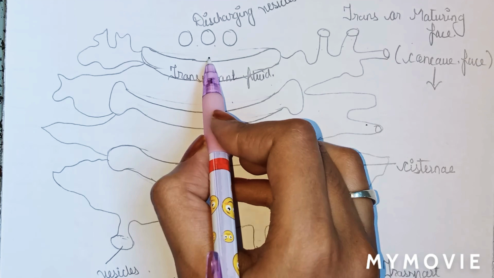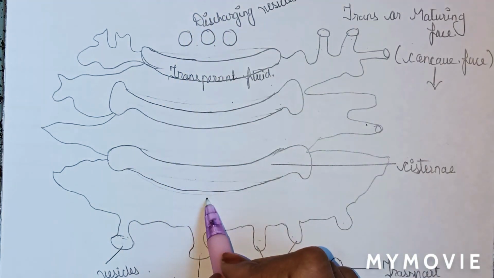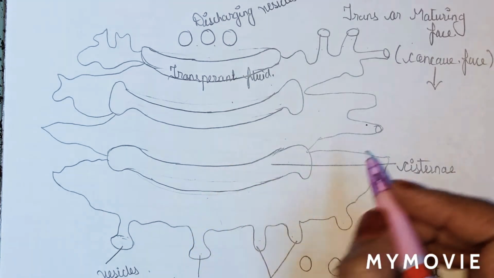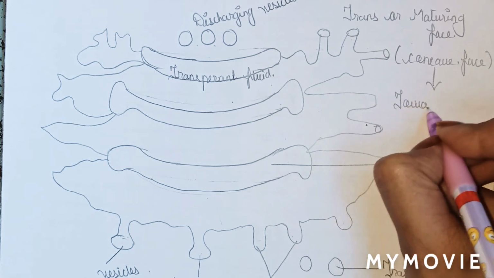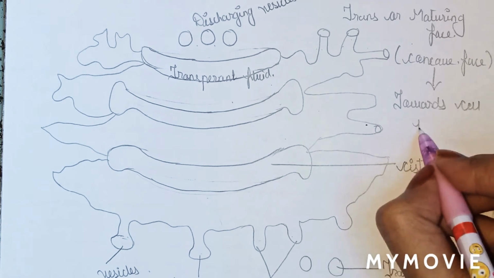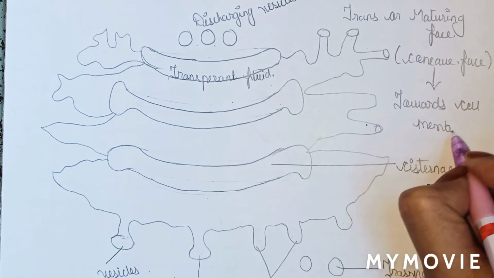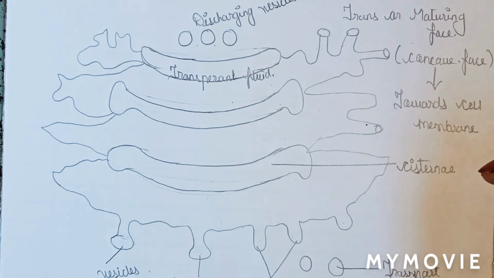Means the trans phase of Golgi complex is towards the cell membrane, and the cis phase is towards the nucleus or the endoplasmic reticulum. So this was the structure of Golgi complex.